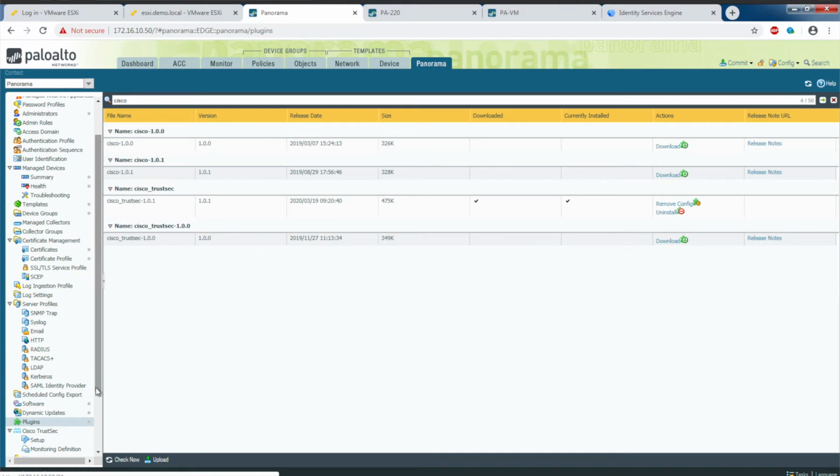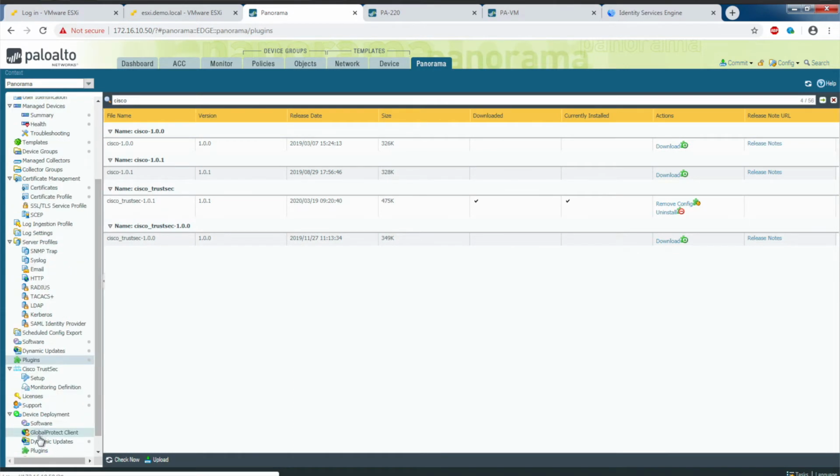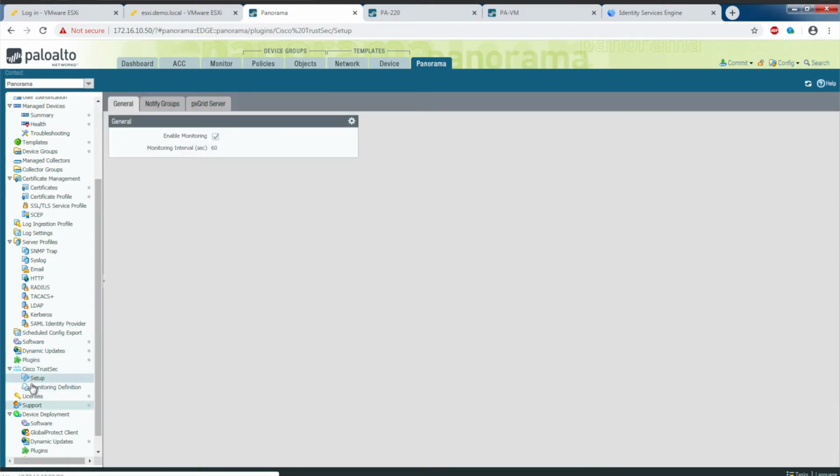Okay, here you can see on the left, we now have the Cisco TrustSec plugin available within Panorama. Right. So prior to setting this up, we will need to access the Panorama CLI to create and activate the pxGrid client username and password that will be used to subscribe to the pxGrid service on ISE.